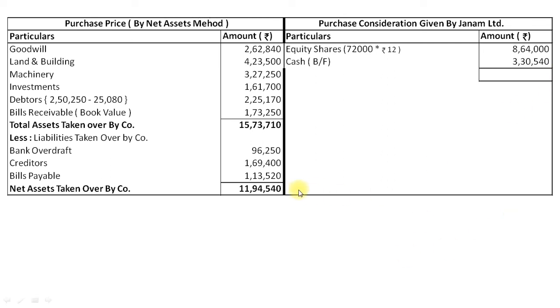It is the difference between ₹11,94,540 minus ₹8,64,000. So final consideration amounts to our net asset or purchase price, that is ₹11,94,540. Now we will pass necessary journal entries in the books of the partnership firm.